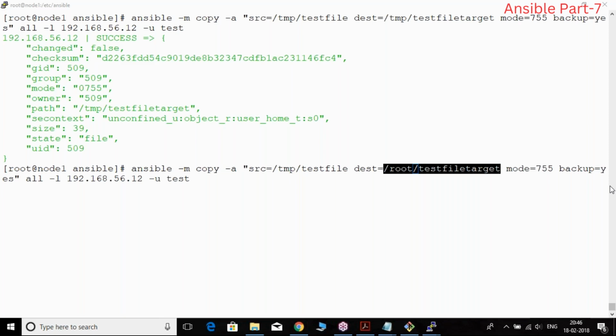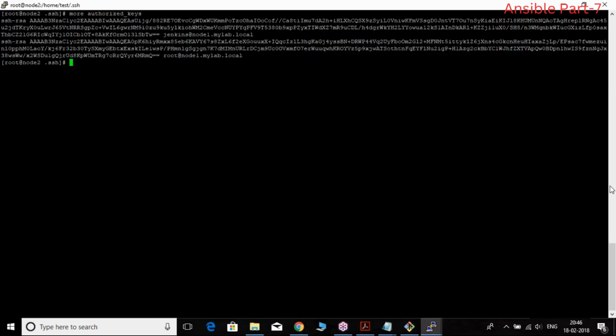So let us do that. I'm trying to create something using the test user. Let me first become su test. I'm a test user now. I'm in the present working directory, which is root. So let us say touch some test file. What is it saying? Permission denied. So how do we resolve that?